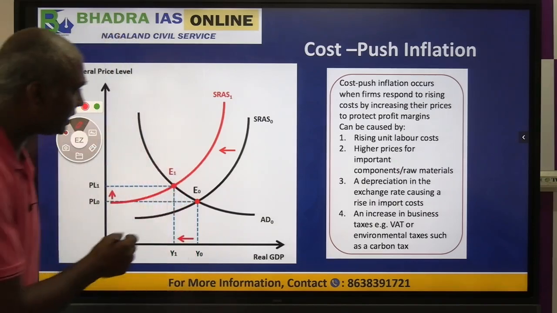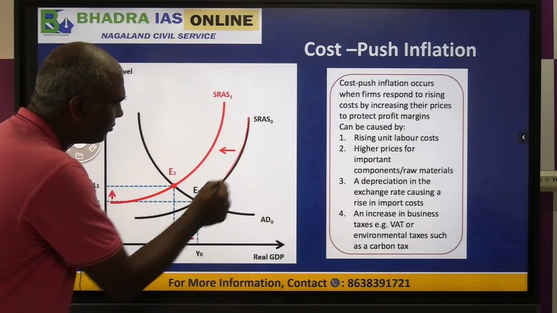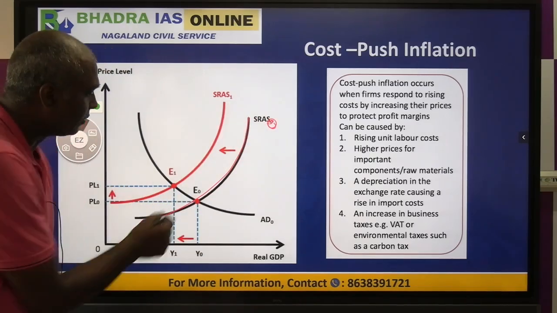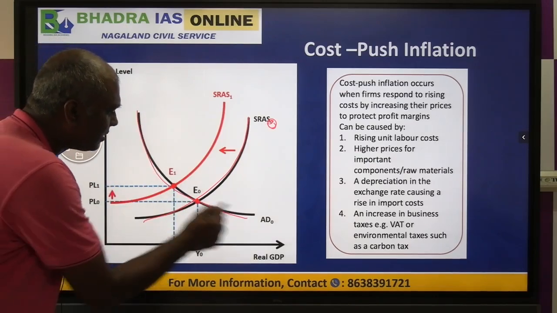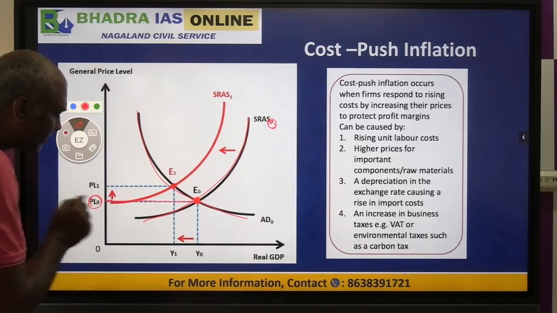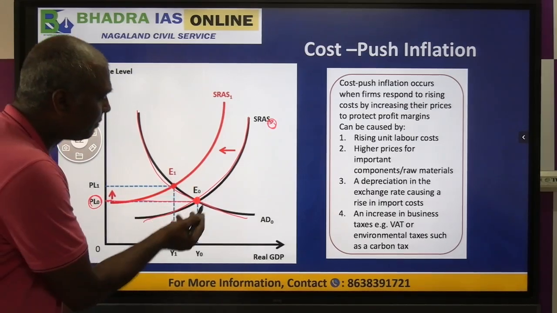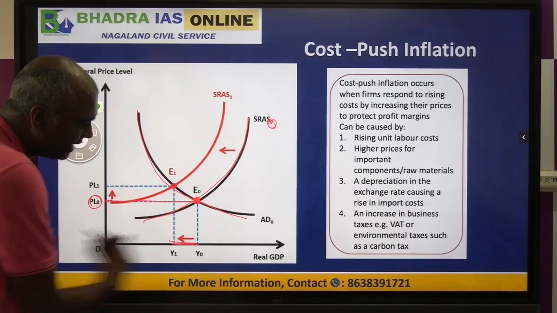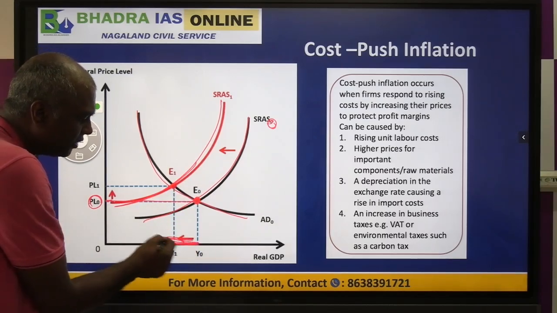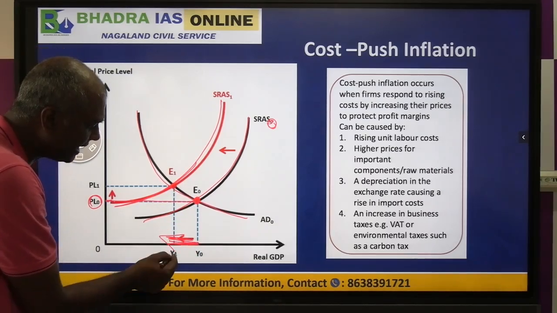Now let us look at here. This is the supply curve 1, right? Or take 0. Now this supply cuts the demand curve at this point. So we have an equilibrium. So price level is here. If supply reduces, it goes backwards. So this second curve, supply is actually going backwards. Okay, it is going backwards.